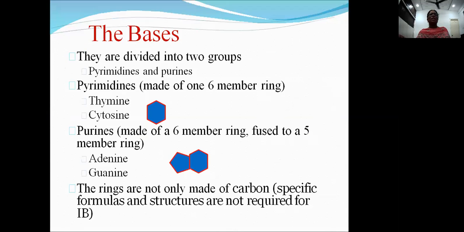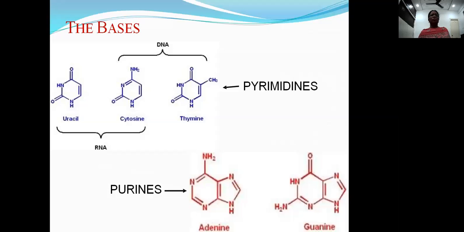These purines are adenine and guanine. This is the structure of purines like adenine and guanine, which has two ring-like structures, one six-membered ring and the other a five-membered ring.